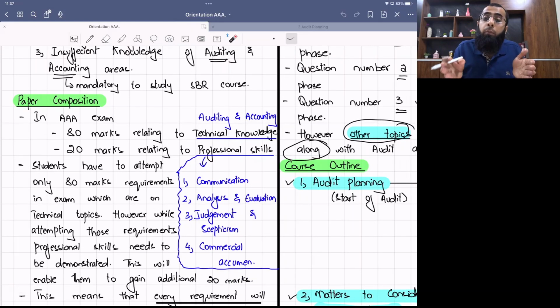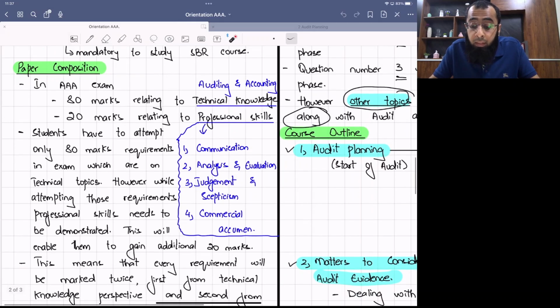Okay, then we had a discussion on paper composition. The AAA paper will be divided into two heads. One is technical marks, which represent 80% of your exam, and the other is professional skill marks, which represent 20 marks of your exam. Now, professional skill marks are not a separate requirement.